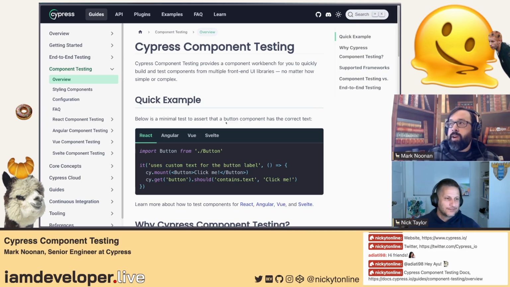And there's something else I discovered recently. I didn't think about this much either when component testing was added, but when you have a component test that fails in CI, you have a screenshot of the time that it failed and the error message, and you have a full video recorded by Cypress. I didn't even think to look for those artifacts because I never got those from component tests before.